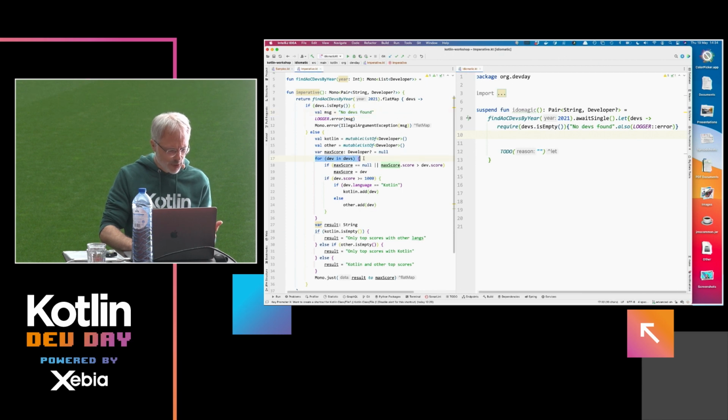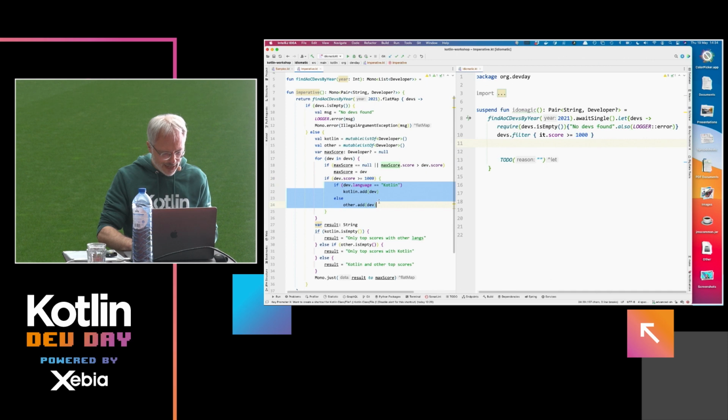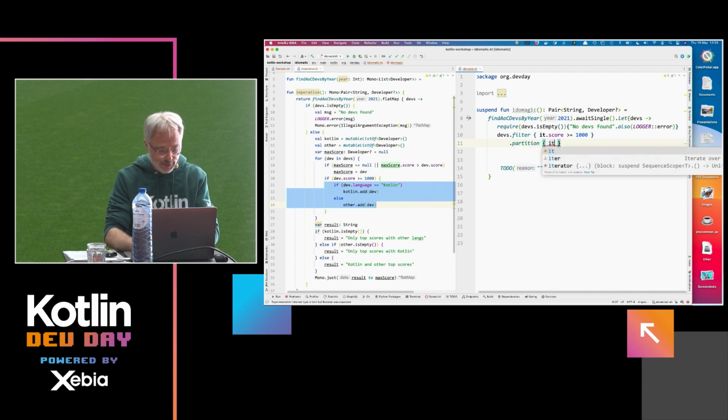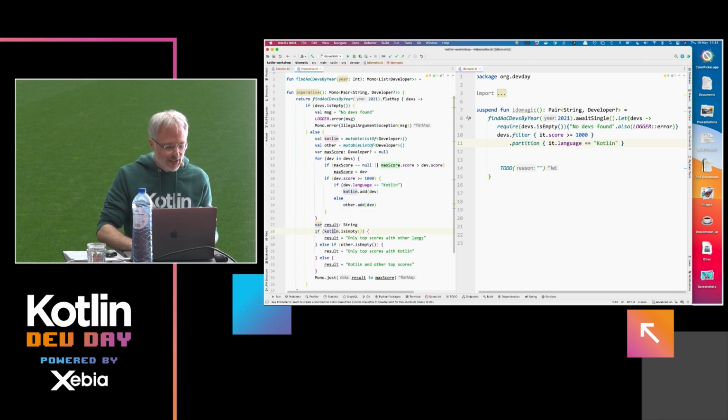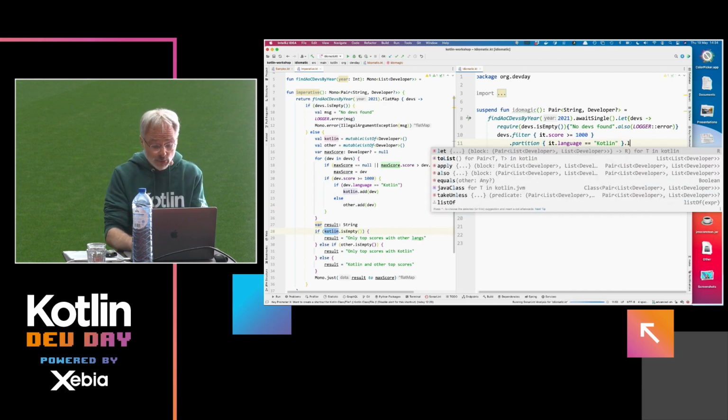And apparently we loop here through stuff, and then we do some if. Well, that's filtering, right? So why not just name it that way? Filter it.score greater than 1000. And then we do this side effect thing here. Well, that's partitioning, right? So why not use a word that exactly does that? Partition it.language Kotlin. For further processing, we need access to these two collections. So again, we could do an assignment or continue processing with let.